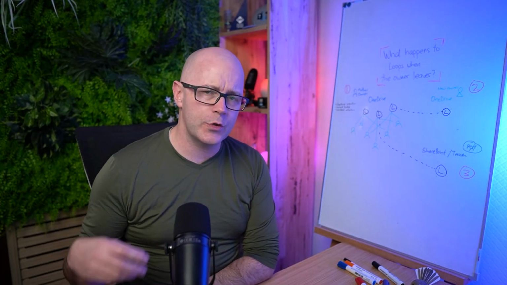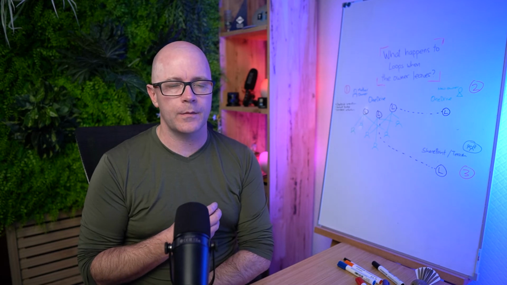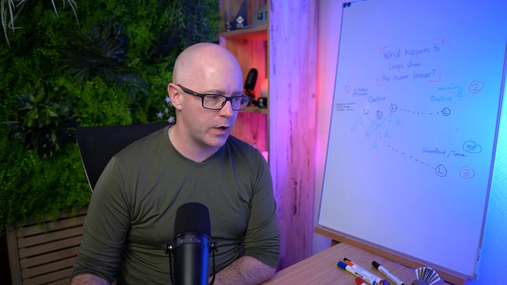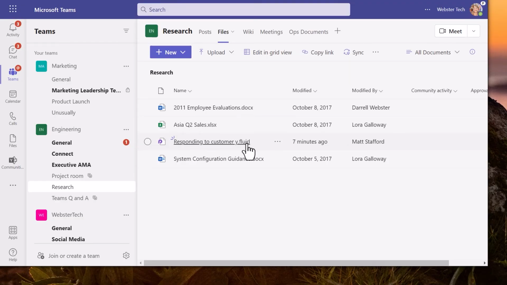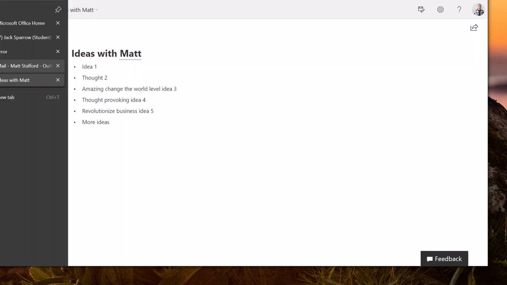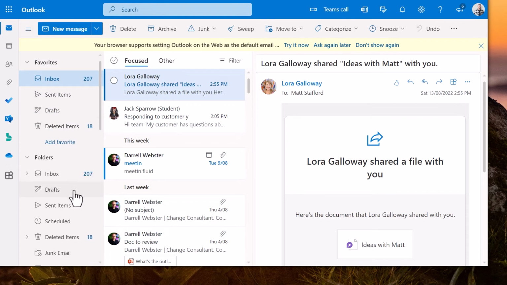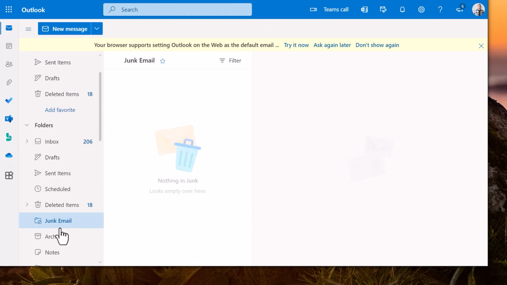It still shows and it keeps who edited the loop last, so we can still see who it was modified by last. But let's have a look if Matt has received anything in email to say that that loop has been moved. Doesn't look to be the case. Have a quick check in junk mail just to make sure. Nope.